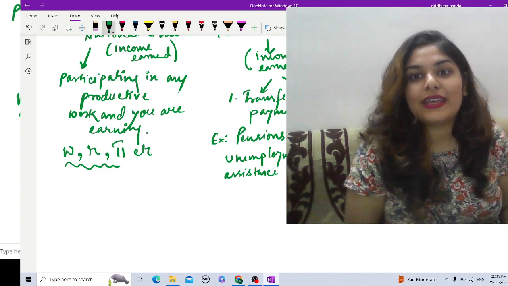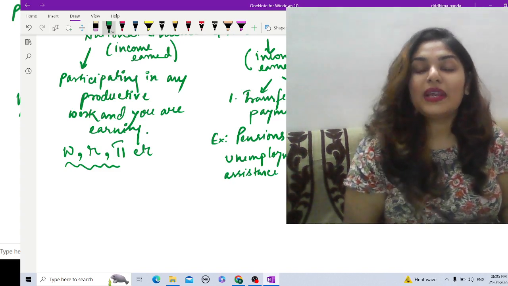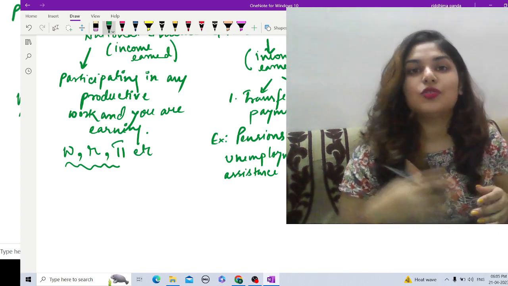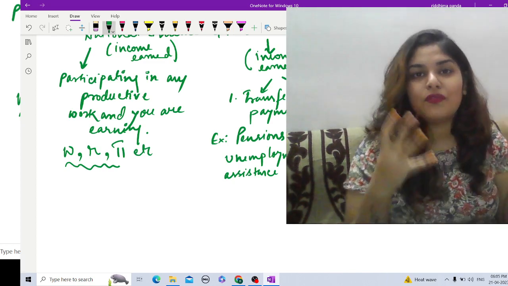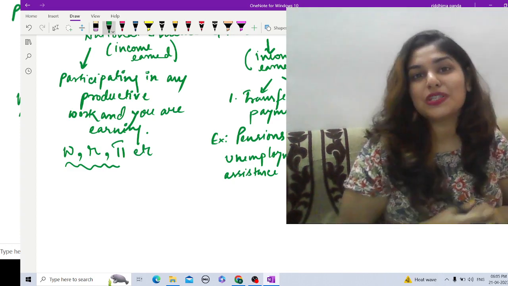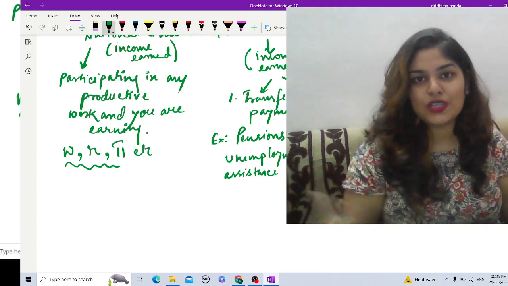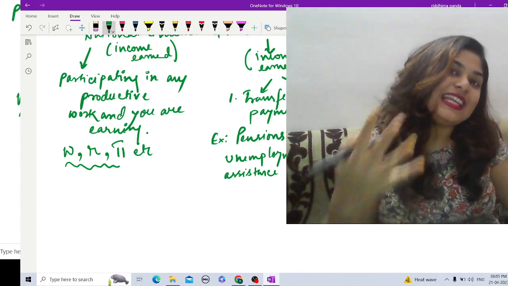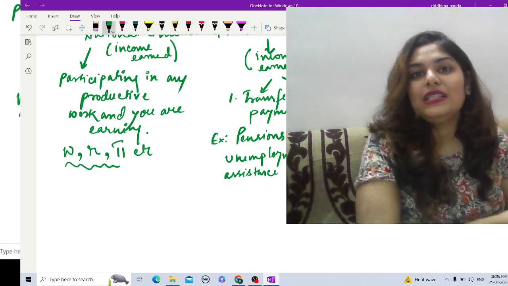Then there are capital gains. What are capital gains? Suppose you buy a piece of land today for around 2 or 3 lakhs, and later on you sell that land for 5 or 6 lakhs. The gain that you get from reselling the land is part of capital gains.